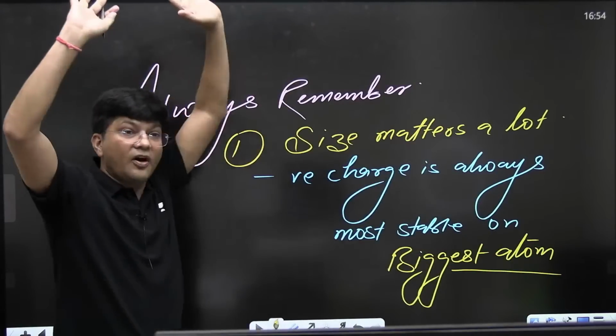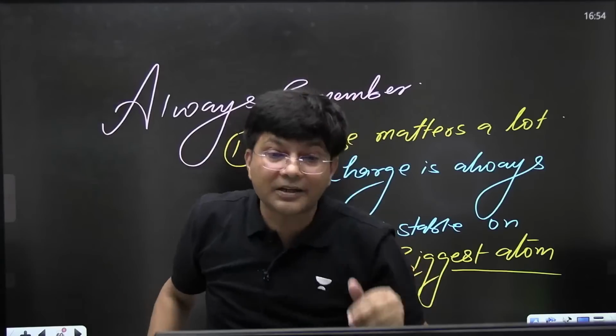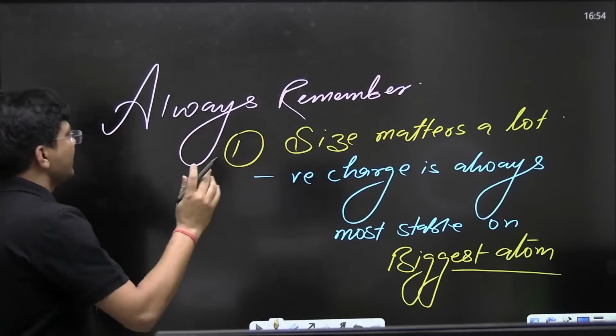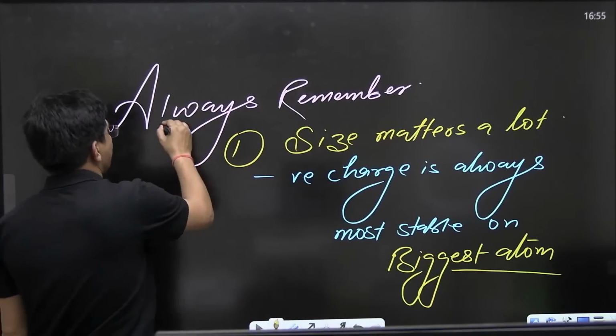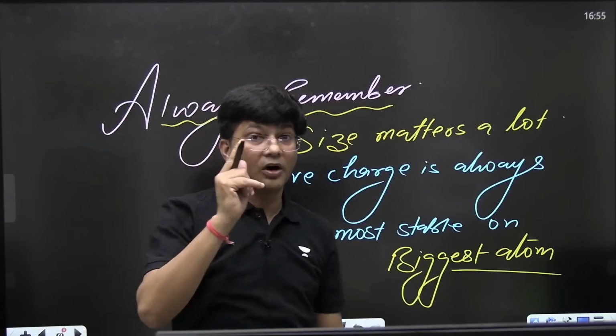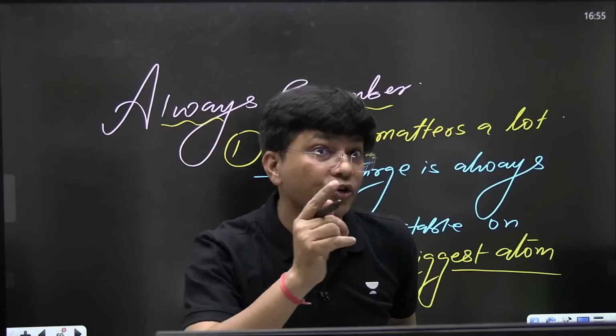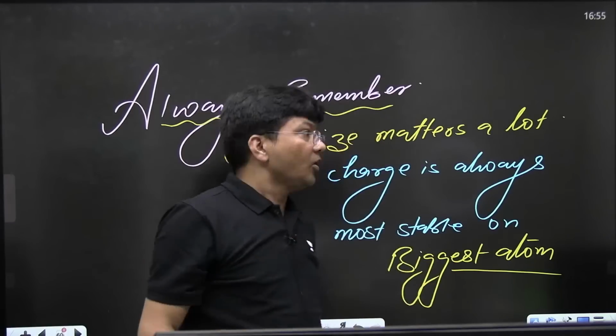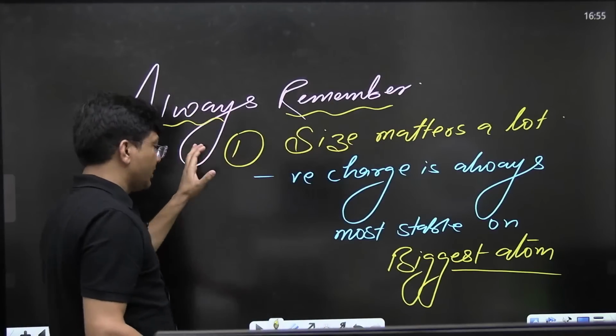If the size of the atom is same or approximately same, then negative charge is most stable on the most electronegative atom. Always remember, this is the point to be noted. This is very, very important.